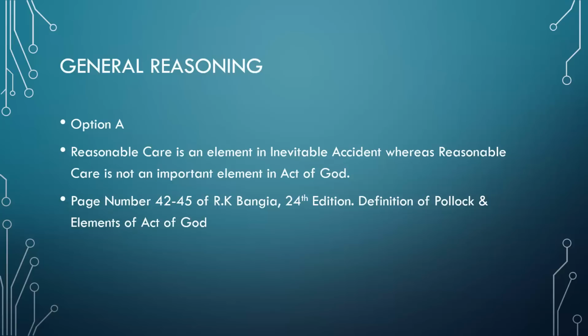In the matter of act of God, you are not going to talk about reasonable care, because it's an act of God. So you can refer to the page numbers that we have mentioned, 42 to 45 of R.K. Bangia, 24th edition. You can see the definition of Pollock given under inevitable accident, and the elements of act of God given under page number 45, if I am not wrong. Kindly check it. If you have the book, kindly go and get it. So option A would be the correct answer.